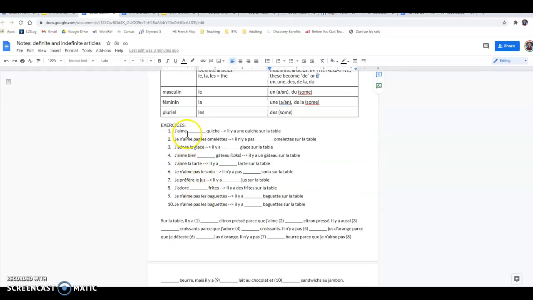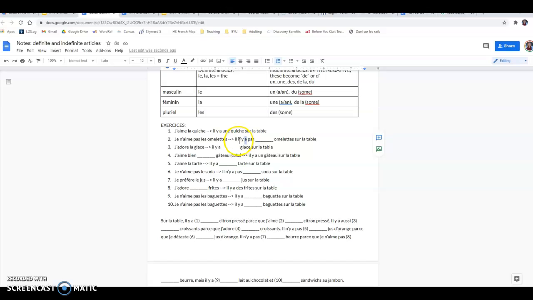So if we come down here, we're going to pick between any of these articles for whatever the sentence says. So here we have a preference verb, and what do we use with preference verbs? Le, la, or les. And here the word is quiche. Quiche is feminine, so we're going to say j'aime la quiche. Il y a une quiche sur la table. Okay, right here, je n'aime pas les omelettes. Il n'y a pas. So it's negative. So this isn't a preference verb, so we don't need to worry about le, la, or les.